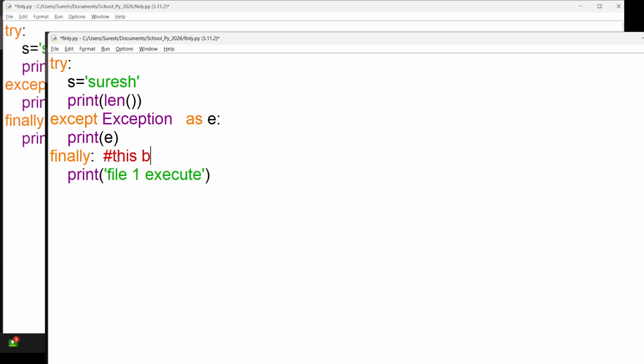This log always gets executed. The use of the finally block is that it is always executed. It's clear? Okay. Now it is okay? Let's see, finally understood.